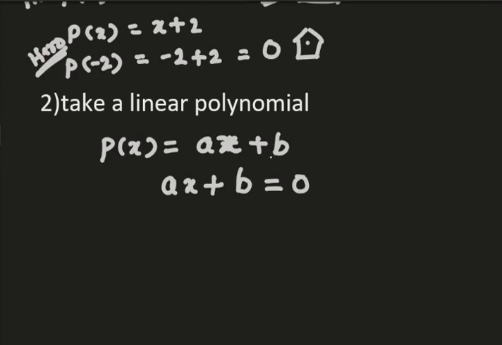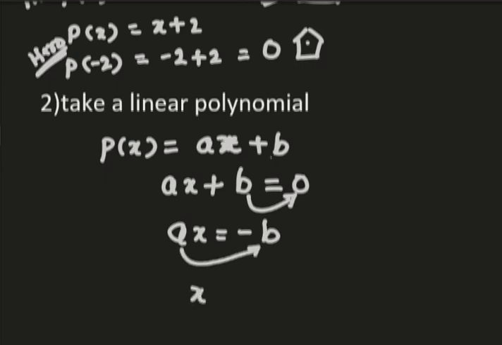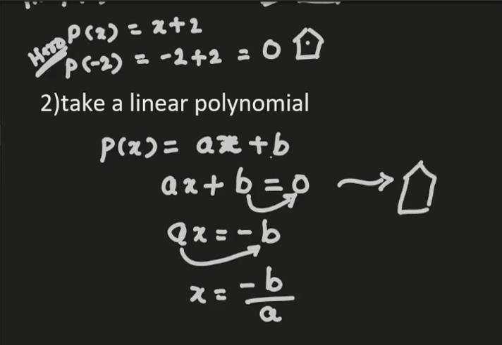If they don't give you the values, then you have to equate it to 0. Very simple. Now I will shift this b to the right side. What I'll get is ax is equal to minus b. Now let me shift this a to the right side. What I'll get is x is equal to minus b by a. If you substitute minus b by a in your x, definitely you will lead your company to the cinema talkies or restaurant, that is to 0. So our hero is minus b by a.